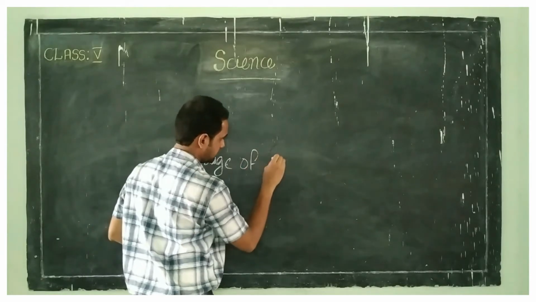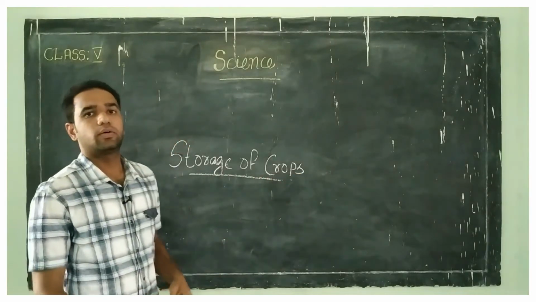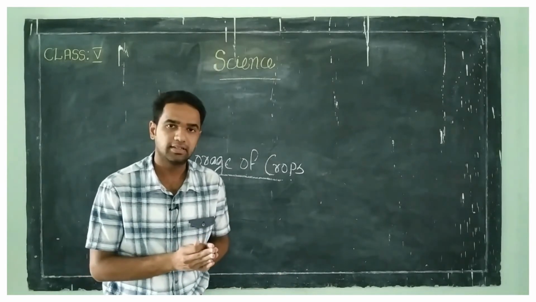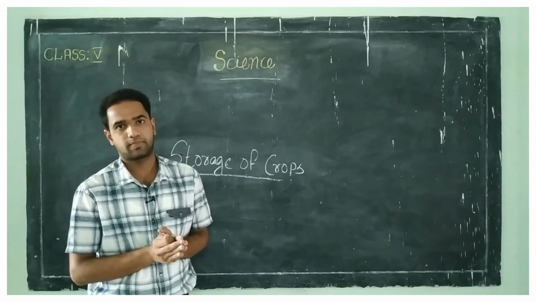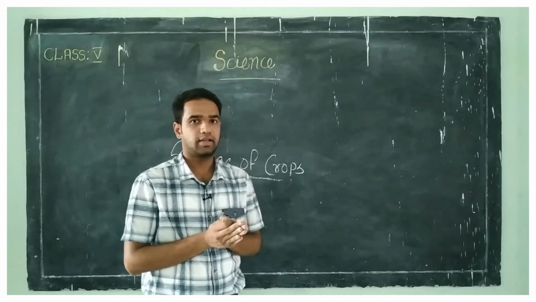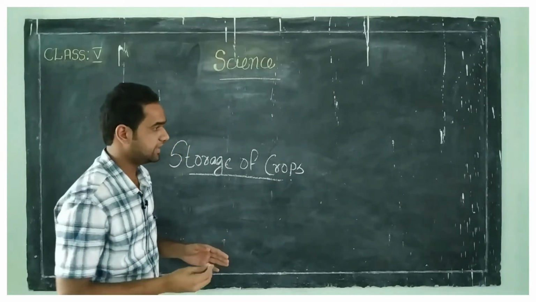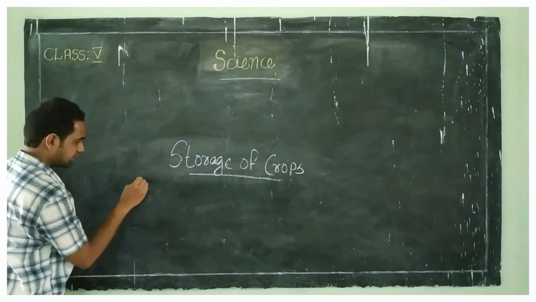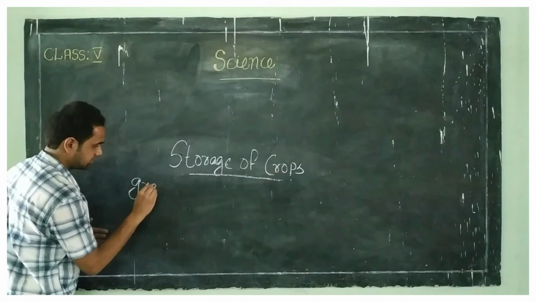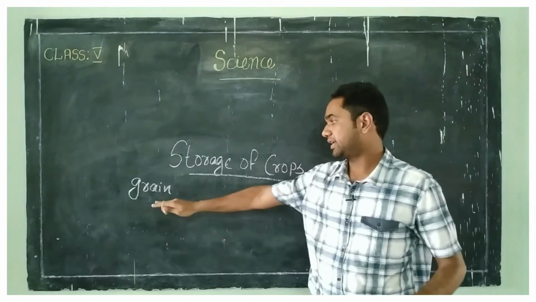Storage of crops. When the crops are ripened, they are cut and properly gathered. That process is called harvesting. So, when the crops are ripened, they are harvested, and after that they are dried and stored as grain. Clear? When the crops are ripened, they are harvested, dried and stored as grain. Clear? They are stored as grain.